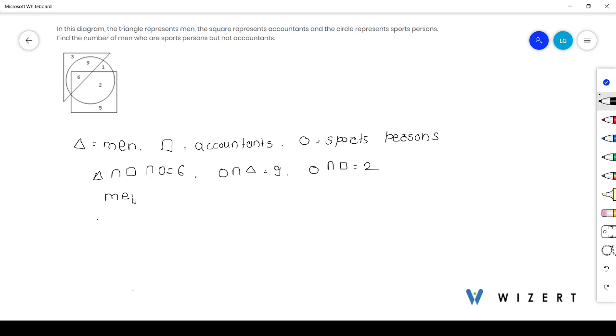We have to find the number of men who are sportspersons but not accountants, men who are sportspersons but not accountant.